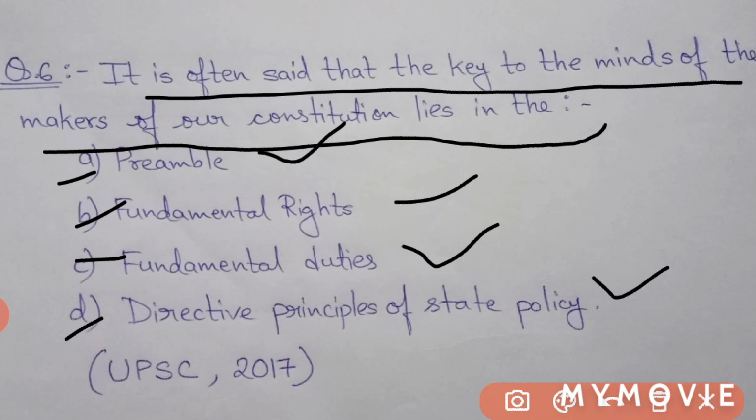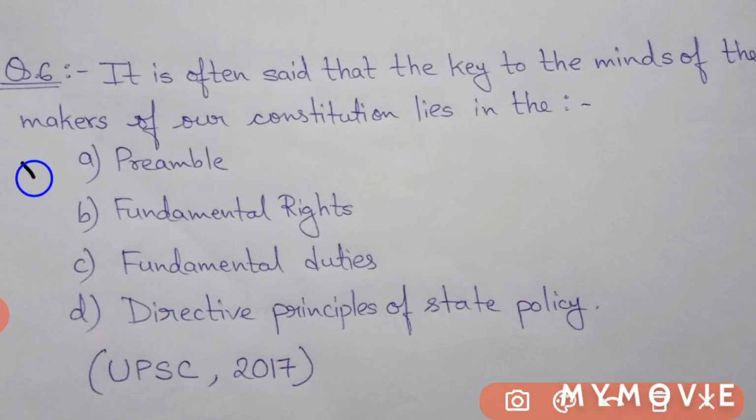Where did their ideas get reflected? Okay, their ideas got reflected in the preamble. So the answer will be A, preamble. In the preamble, as I already told you, we can have a brief idea about our constitution, what the ideals are, and how our constitution makers wanted India to be.